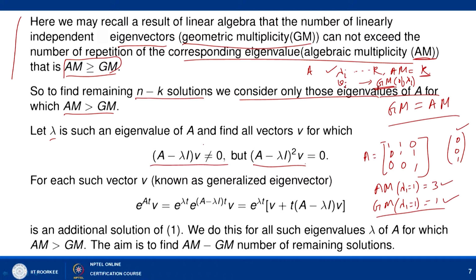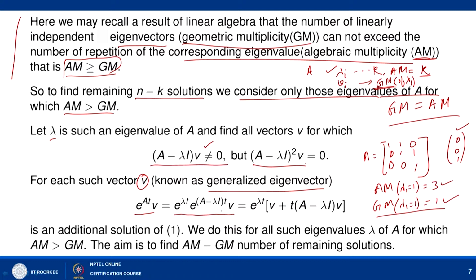So, it is a solution of (A minus lambda I) squared x equal to 0. For each such vector v, commonly known as a generalized eigenvector, we can write e to the power A t v as e to the power lambda t into e to the power (A minus lambda I) t into v. This we have already shown.